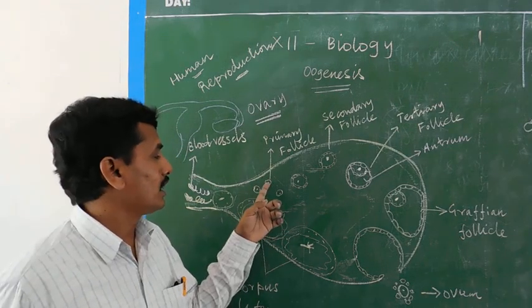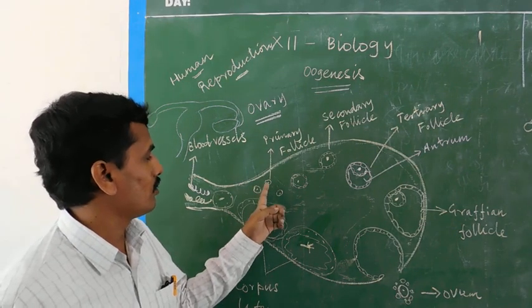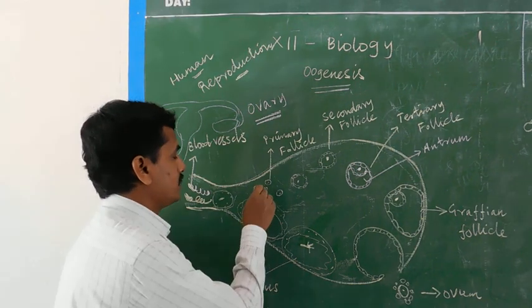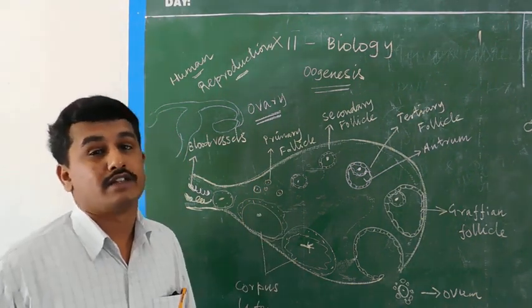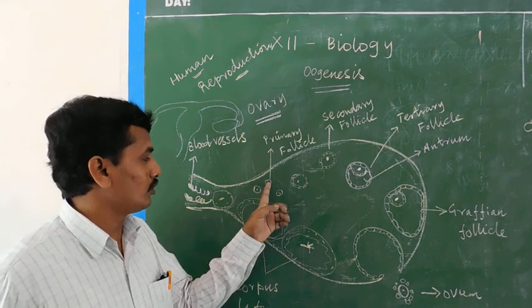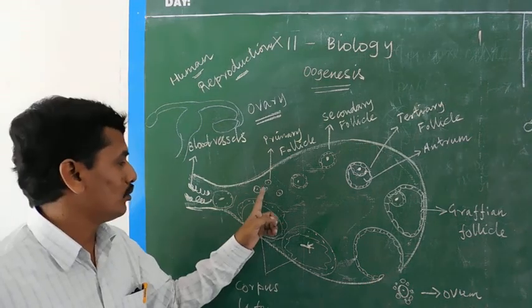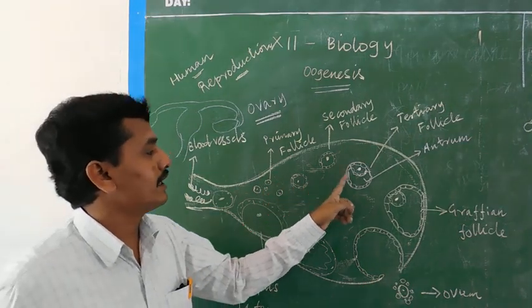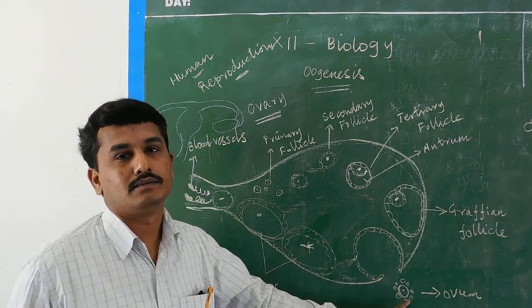The primary follicle with the primary oocyte inside is the total structure known as the primary follicle. The cell inside is known as the primary oocyte. The primary oocyte slowly develops into the ovum: the primary oocyte, then the secondary oocyte, and the ovum.